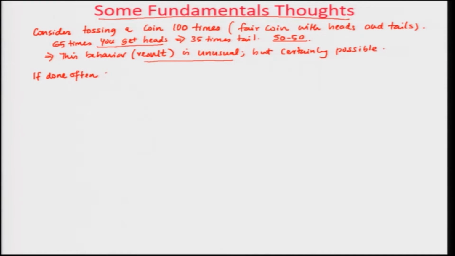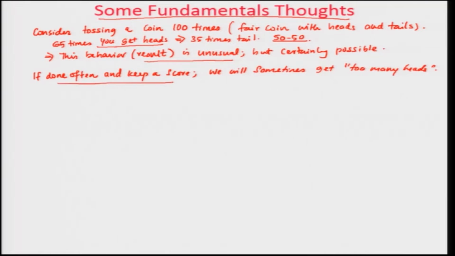Okay. So, what we are trying to say is, if done often, if we keep on tossing the coin many times and keep a score, we will sometimes get too many heads. It is possible. If you keep on repeating this experiment, tossing the coin 100 times and keeping a score, sometimes you will get too many heads. The reason is that it is an unusual event. It is not very common, but it is possible. Okay. Certainly possible. So, this gives you the simulation axiom.